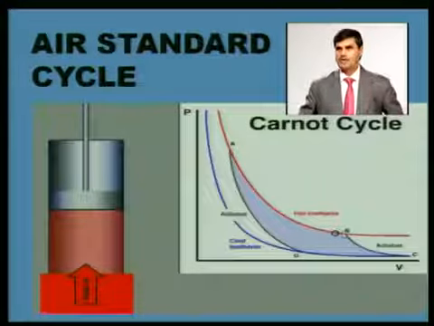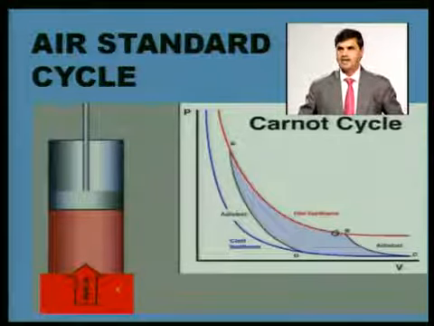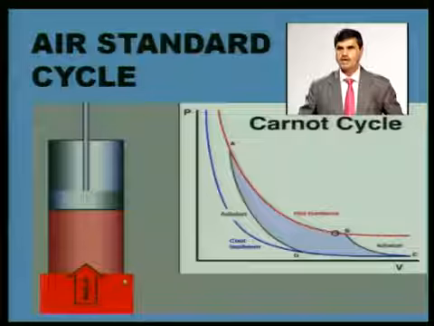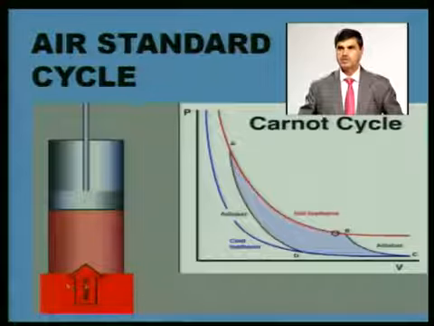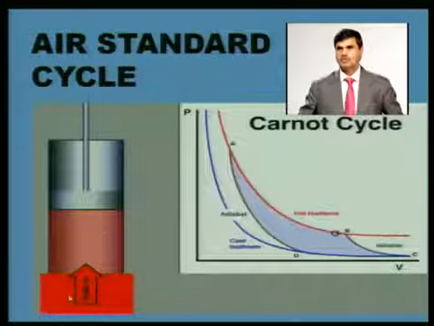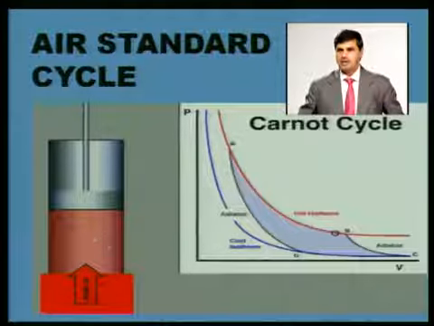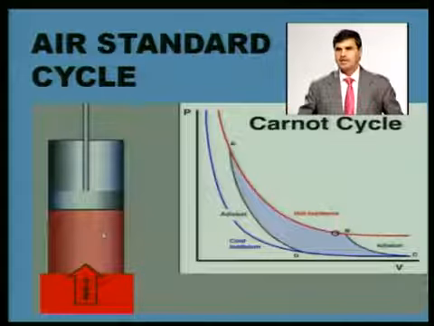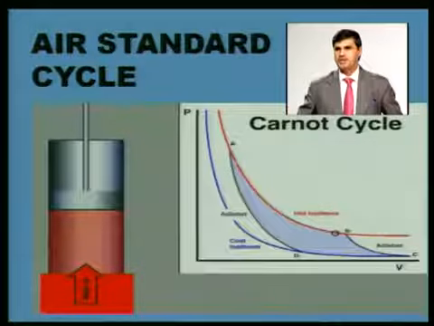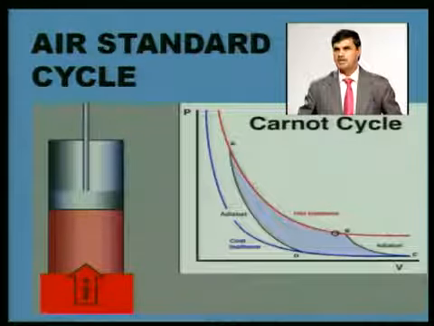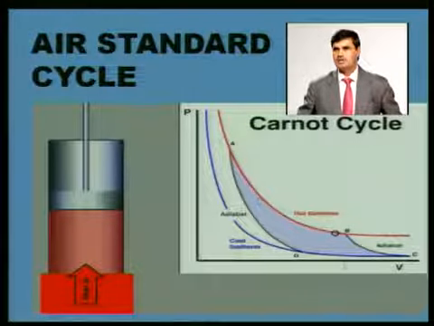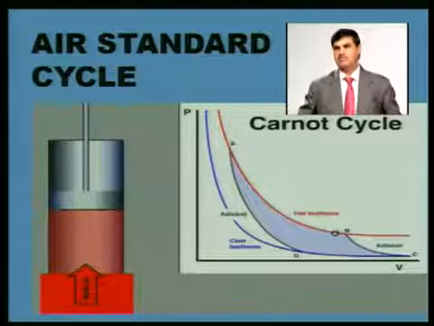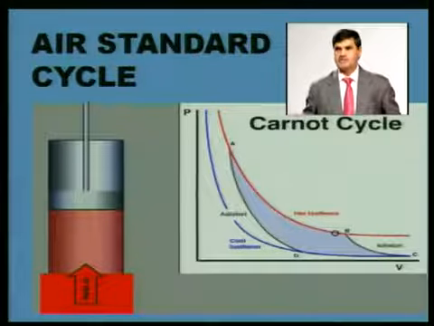Up to this point we are adding heat here, and after that this external heat source we are removing. We will remove this heat source from here, and the top of the piston is insulated, no exchange of heat from outside. And the reversibility of the system is also assumed here. It is assumed during this process when heat is being transferred to the system, this process is externally not reversible because heat exchange is taking place.